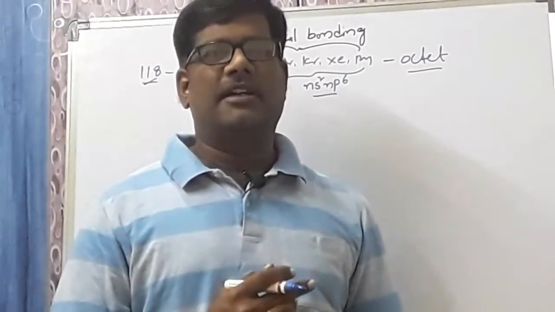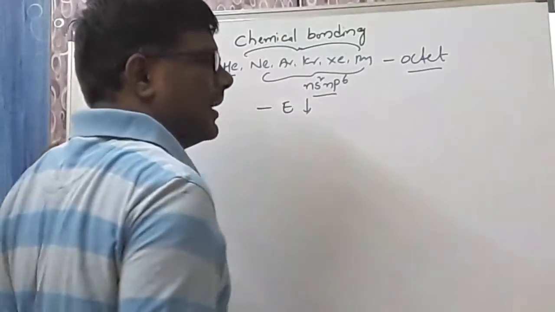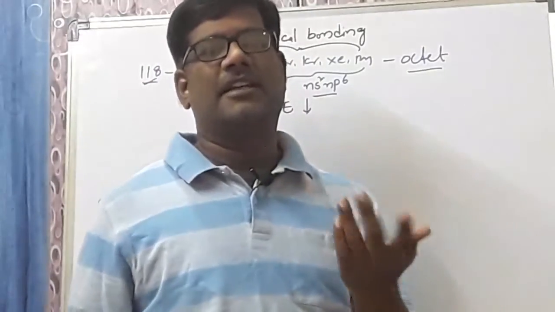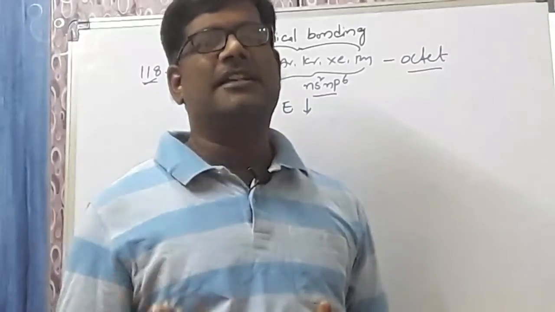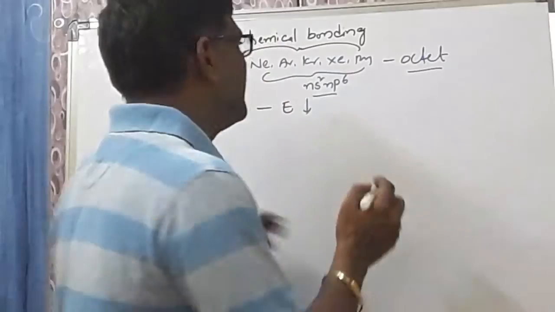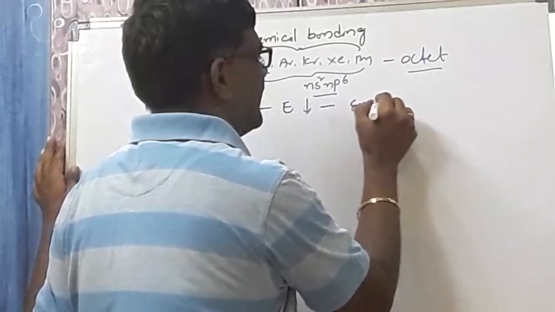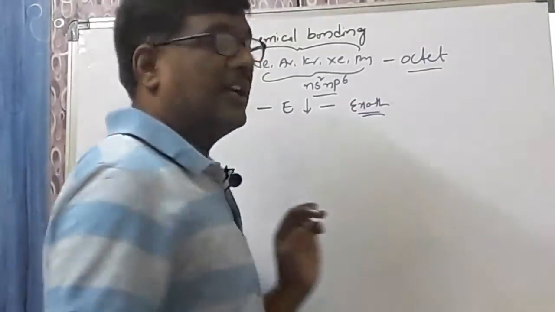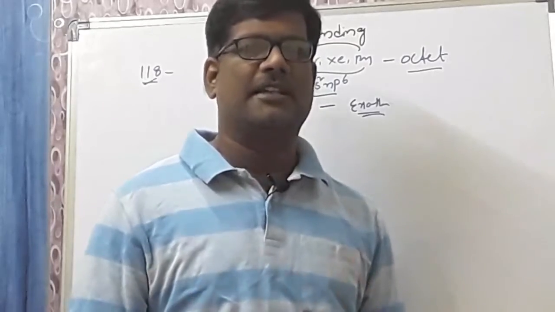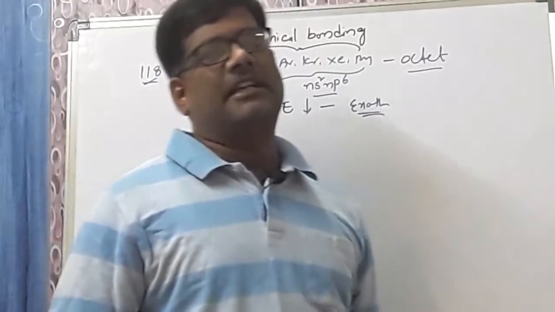So during chemical bonding, what happens? During chemical bonding, energy decreases, energy is released. Less energy means high stability. How do they get high stability? The energy is released, the energy decreases, and less energy gives high stability. Ultimately we can say that during chemical bonding energy is released, that's why it is an exothermic reaction. All chemical bonding reactions involve a decrease in energy, and that's why it is called an exothermic reaction.